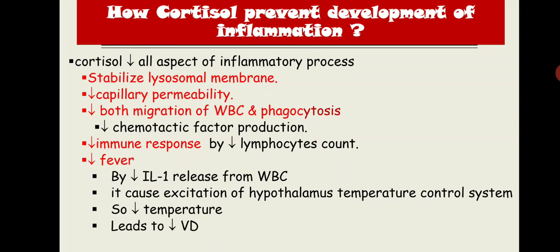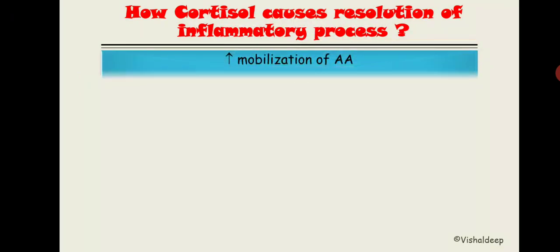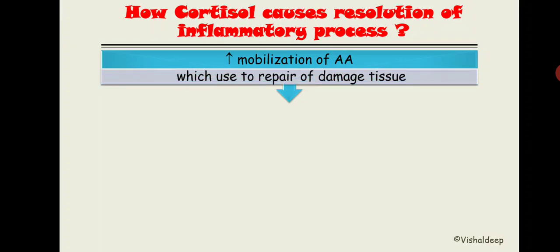So these are the effects of cortisol in preventing the development of the inflammation itself, right? Now this is one set of actions. Another set of actions is what happens when the inflammation is already there. If the inflammation is already there, how does cortisol cause rapid resolution of the inflammation? The answer is that it will increase the mobilization of the amino acids that we discussed in the effect of cortisol in protein metabolism. By increasing the mobilization of amino acids, that amino acid is eventually used to repair the damaged tissue.